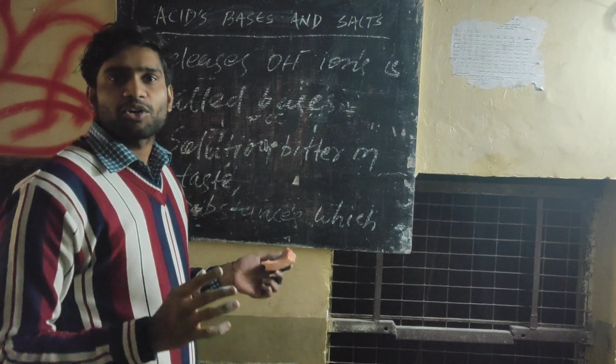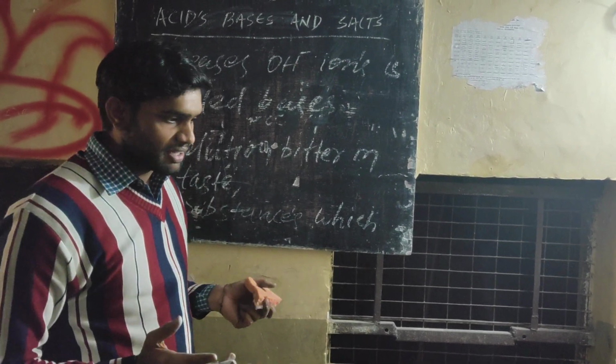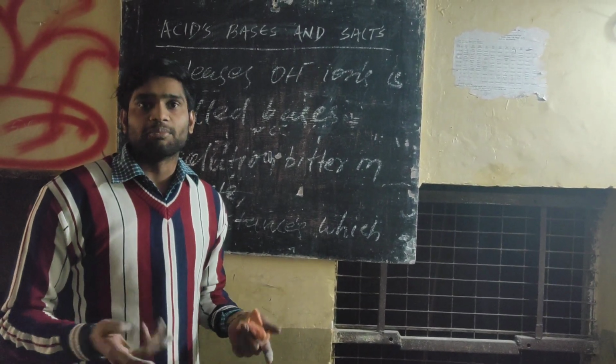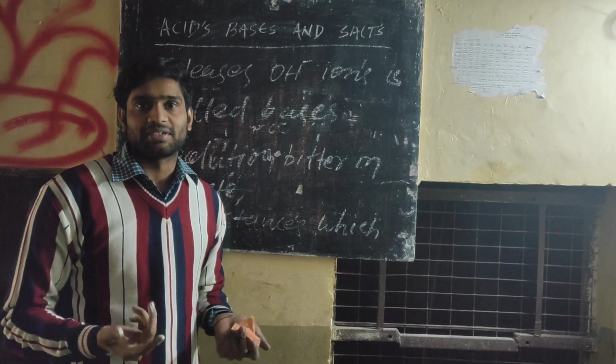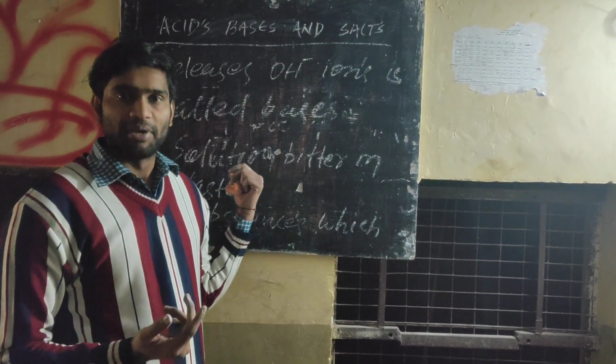It's a part of our daily life, like whenever we get up early in the morning, we use our toothpaste. Paste is nothing but a type of base.